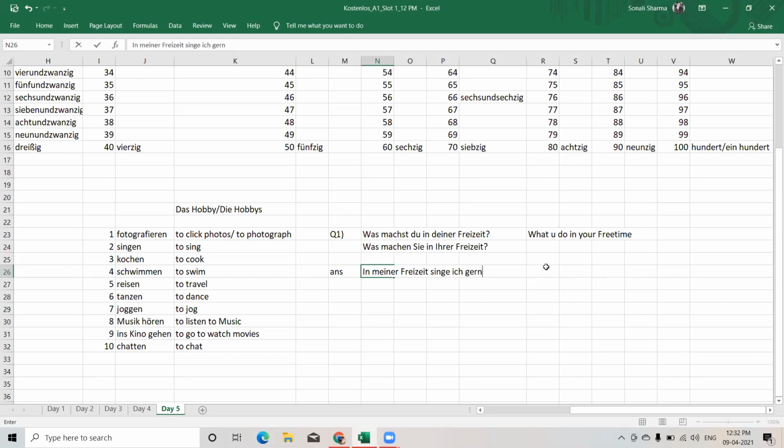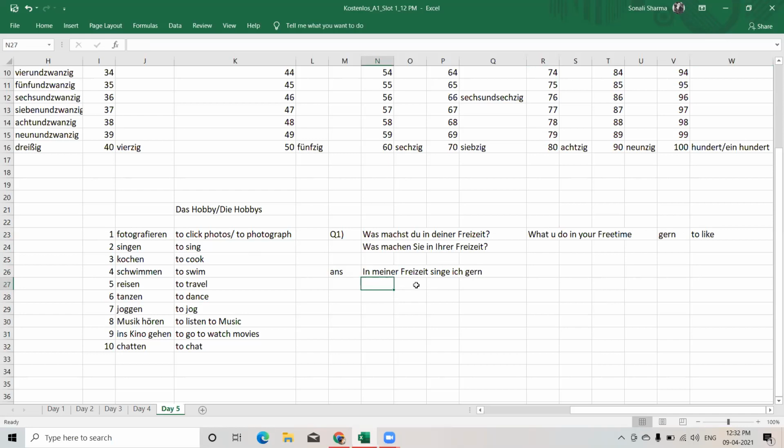This word gern is to like. In meiner Freizeit singe ich gern. In my free time, I like to sing.